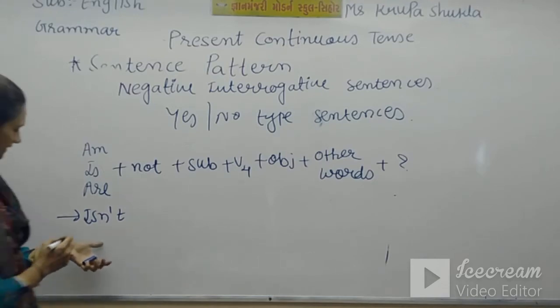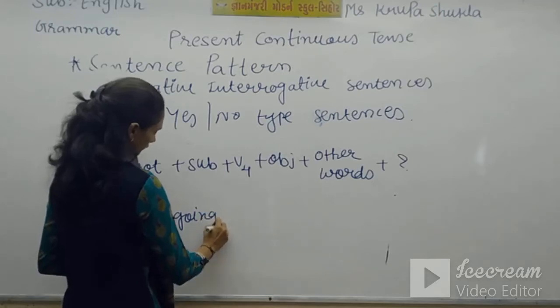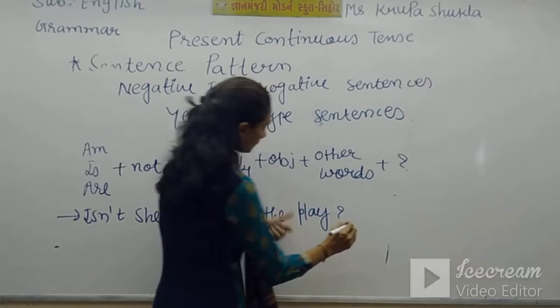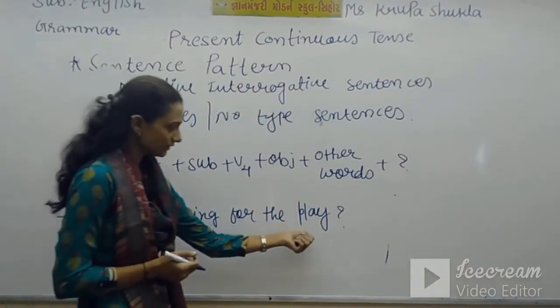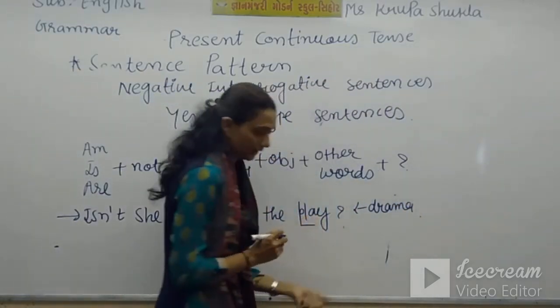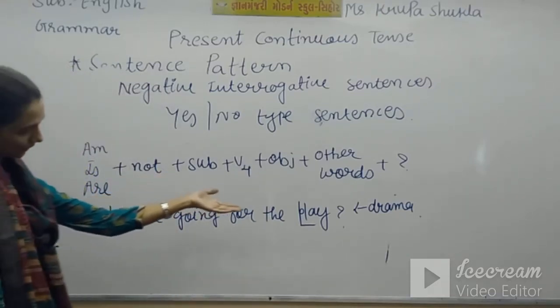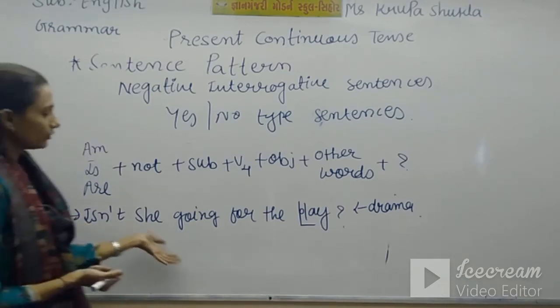So we'll make a sentence: isn't she going for the play? Here play is not a verb, here play is a noun. So play means here drama. We are talking about a drama here, so don't consider this word play as a verb. So here someone is going for a drama, for a play. You can use this kind of sentence to confirm the information. So, isn't she going for the play?